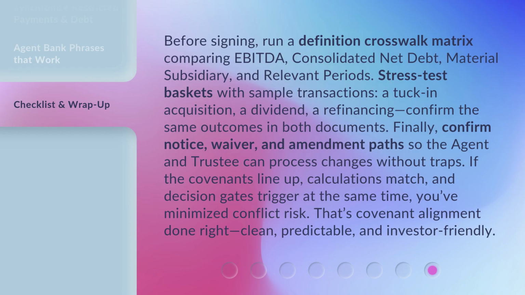Before signing, run a definition crosswalk matrix comparing EBITDA, consolidated net debt, material subsidiary, and relevant periods. Stress test baskets with sample transactions. A tuck-in acquisition, a dividend, a refinancing, confirm the same outcomes in both documents. Finally, confirm notice, waiver, and amendment paths so the agent and trustee can process changes without traps. If the covenants line up, calculations match, and decision gates trigger at the same time, you've minimized conflict risk. That's covenant alignment done right. Clean, predictable, and investor-friendly.